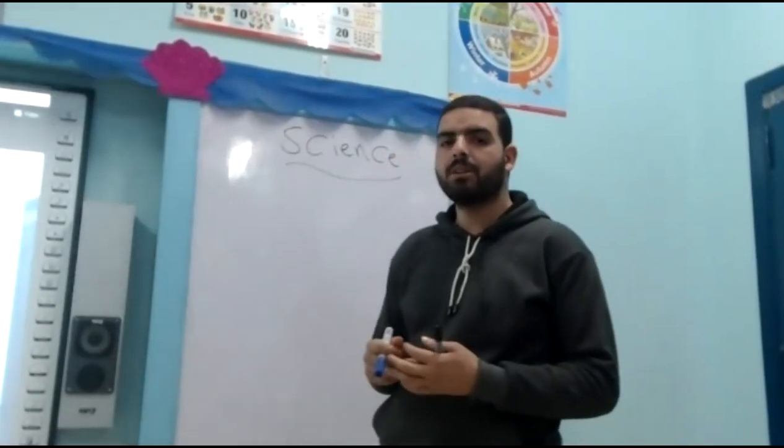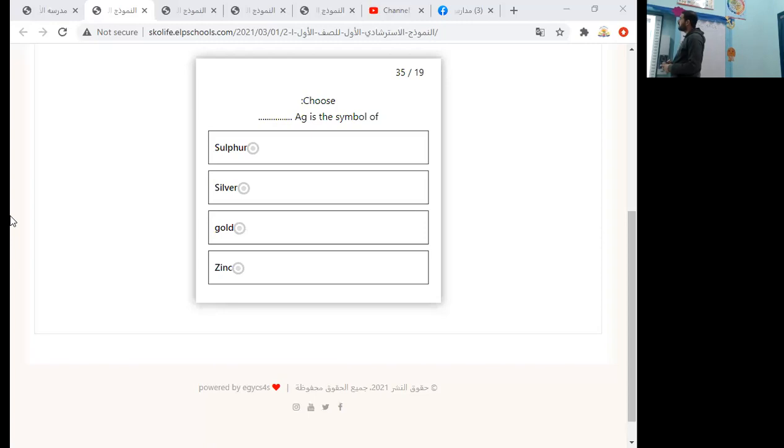Okay? Let's go. The first question is: Ag is a symbol of sulfur, silver, gold, zinc. First, we must know the symbols of all these elements. You must keep all of them in your mind. Sulfur symbol is S, while silver is Ag, gold Au, zinc Zn. So the answer is silver.